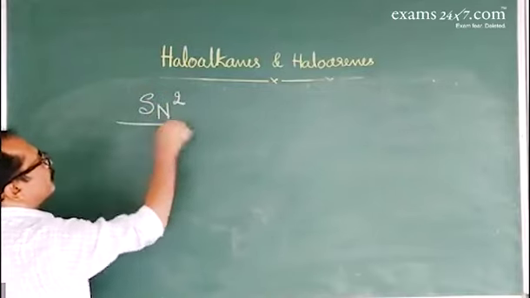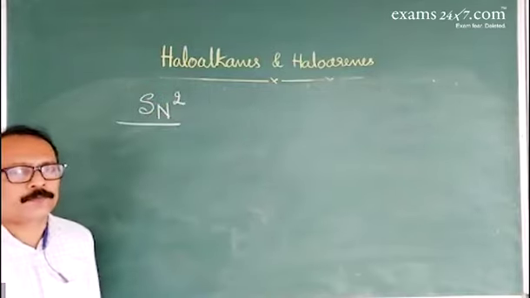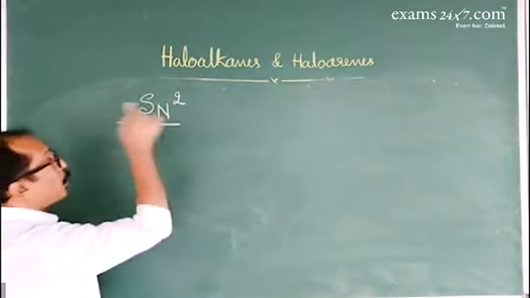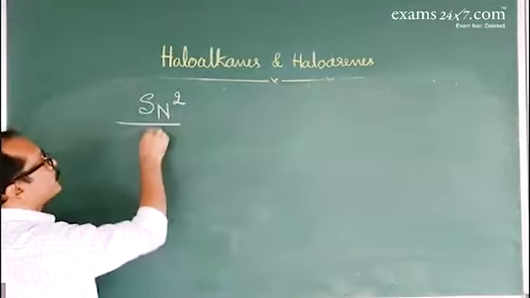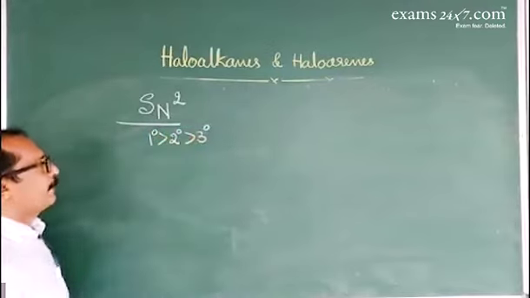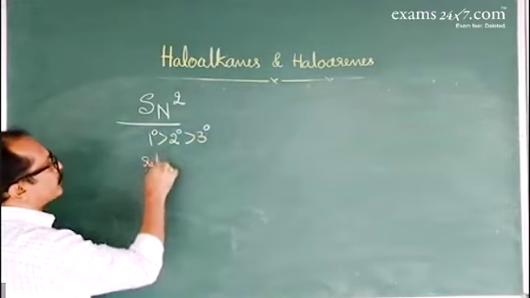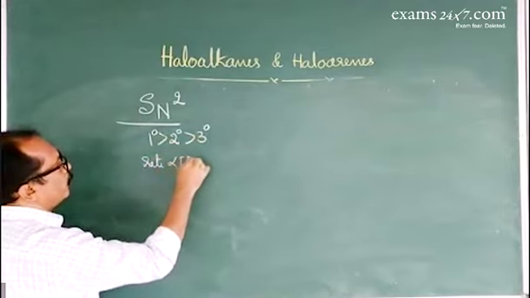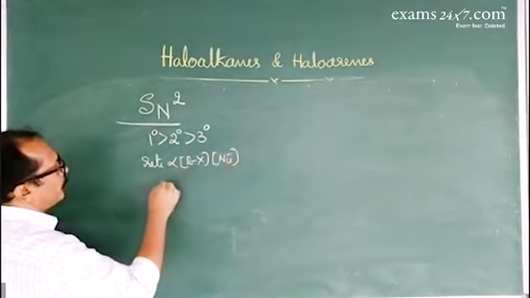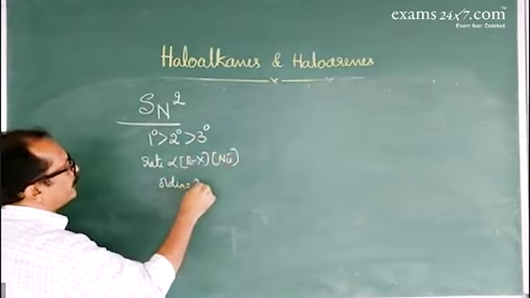Next about SN2 reaction, bimolecular nucleophilic substitution reaction. SN2. Order of the reaction is 2. It involves only one step. About the order of reactivity of haloalkane towards SN2: primary, secondary and tertiary. The rate of the reaction is directly proportional to molar concentration of haloalkane as well as nucleophile. Therefore, order is equal to 2.